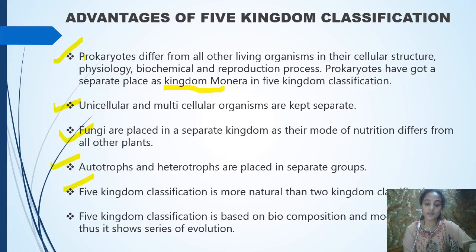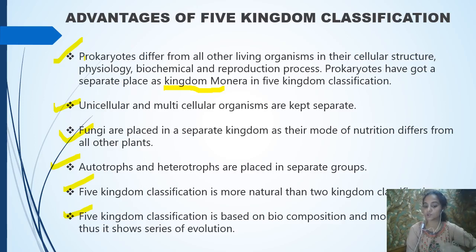Then the five kingdom classification is more natural than the two kingdom classification. The five kingdom classification is mainly based on biochemical composition, morphology and phylogeny, and thus it shows a series of evolution. Okay, clear? I think it's clear for you. These are the advantages.